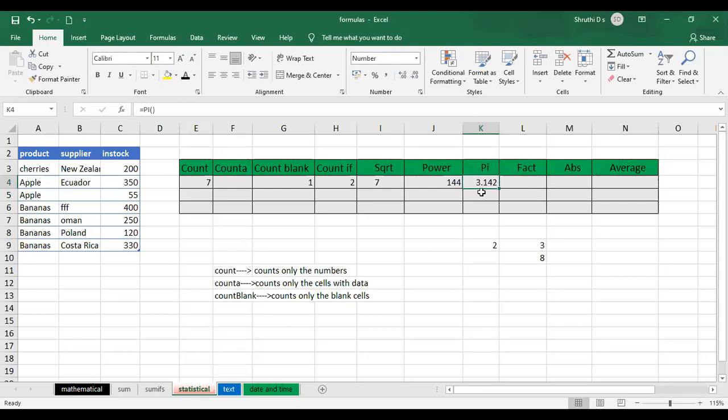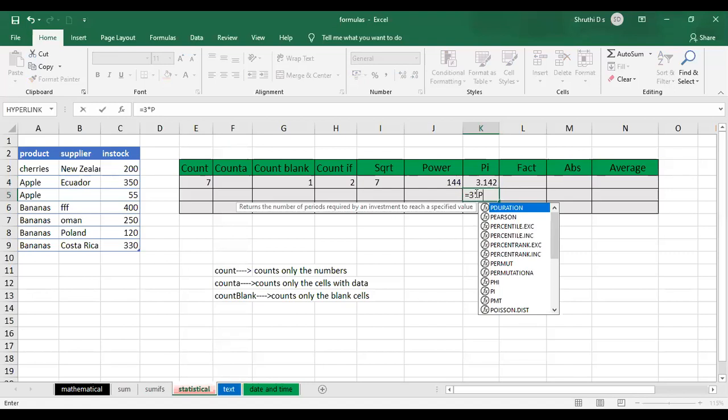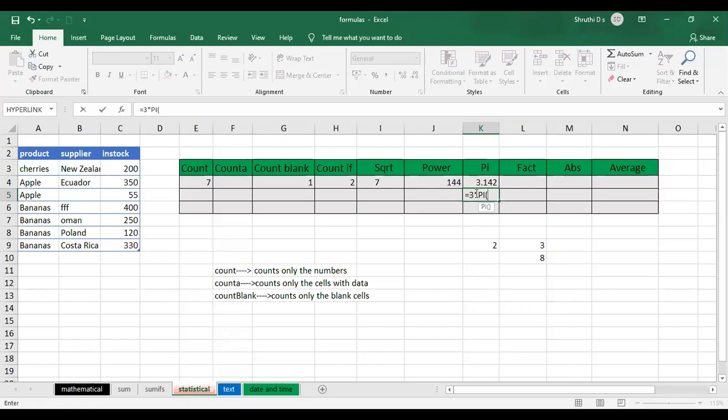This is how you can use the pi, or if at all you want to use this pi value with other expressions. So equal to, I just want to multiply with 3. So 3 into, or 3 plus, just go with the pi function. Just press enter. It is going to give you the value 9.4248. If you want it manually, 3 into the cell also you can choose. Either way you can use this.